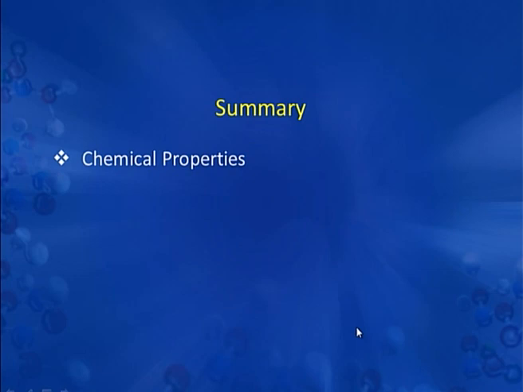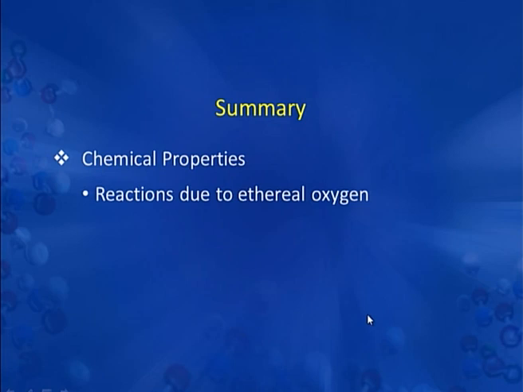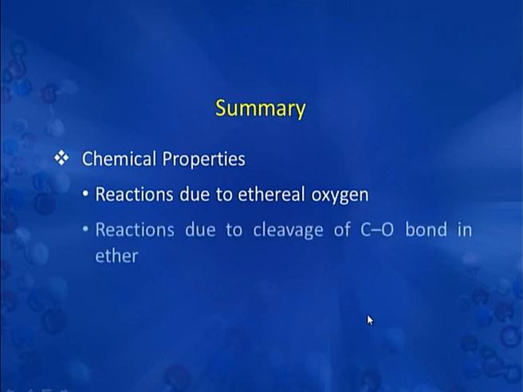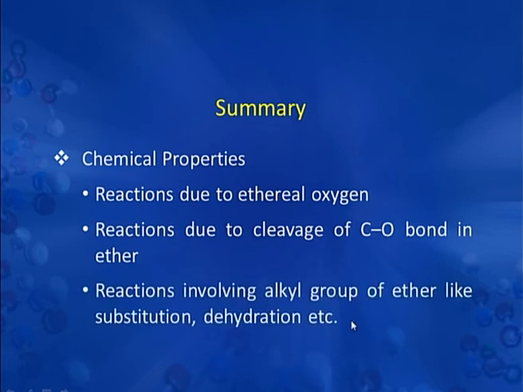We have also discussed the chemical properties of ethers, in which we have discussed the reactions shown by ether due to ethereal oxygen. We have discussed in detail the reaction where cleavage of carbon oxygen bond takes place in ether, and we have discussed the reactions involving alkyl groups present in ethers, and the reactions normally given by alkyl groups are substitution reaction and dehydration reaction.